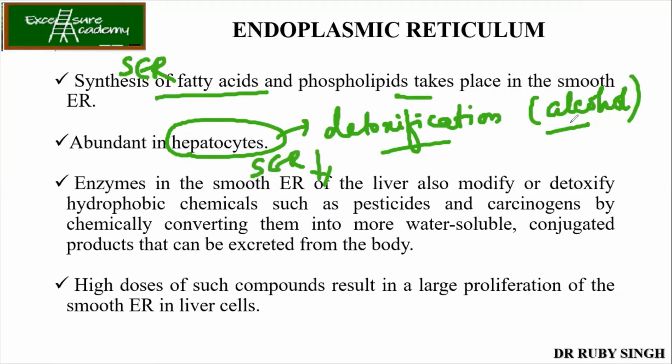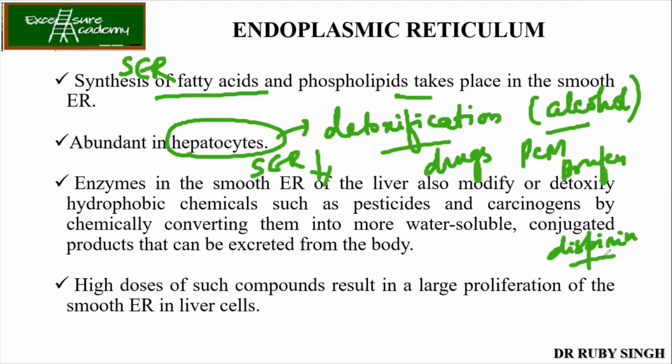Not only alcohol, but whatever drugs we take, for example antibiotics, analgesics like paracetamol, Brufen as a painkiller, Disprin. In the advertisement they show that it goes directly to the brain. It is not like that. It gets dissolved, goes into the intestine, from the intestine it goes to your blood system, and from the blood system, wherever the body is having the pain, it goes and acts over there.